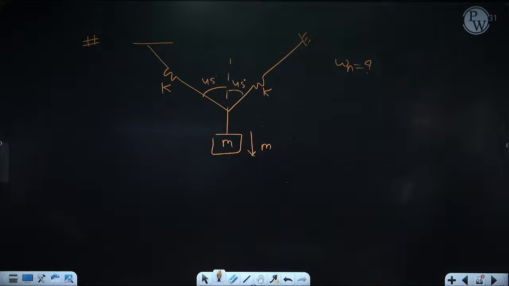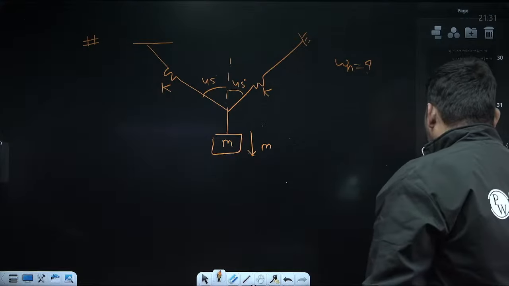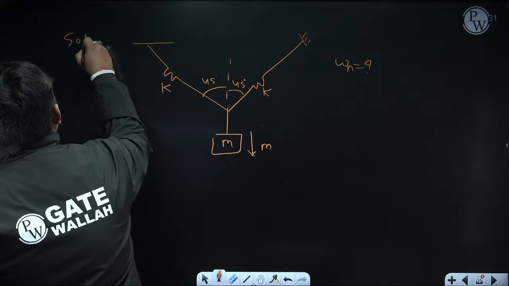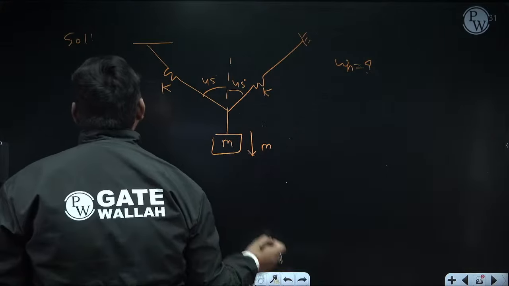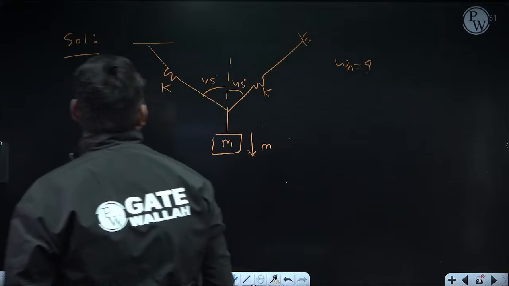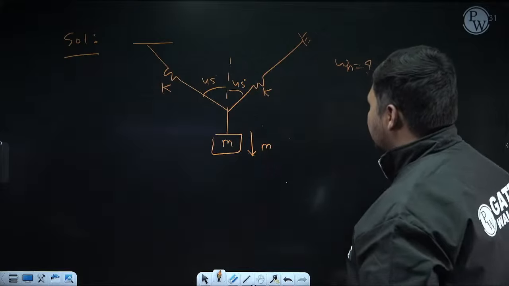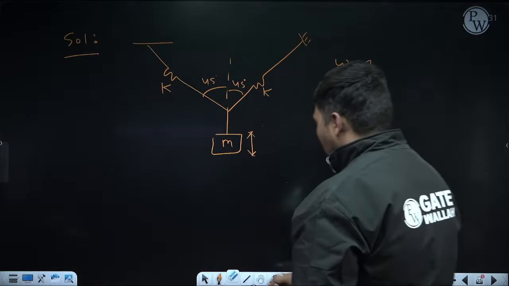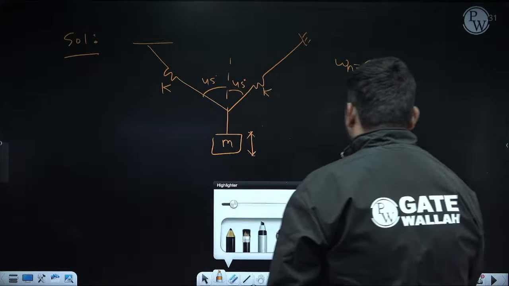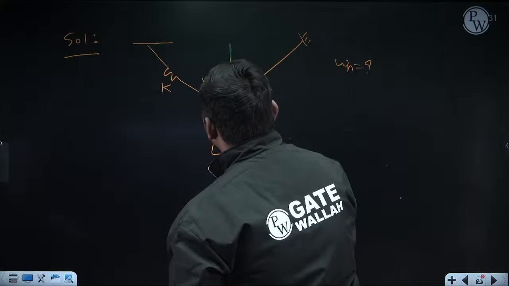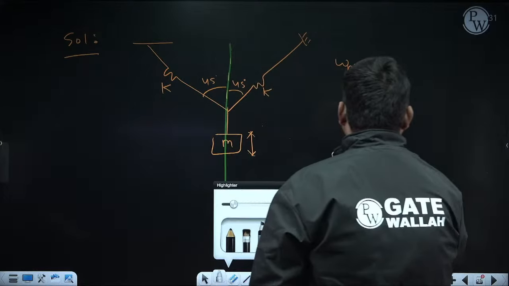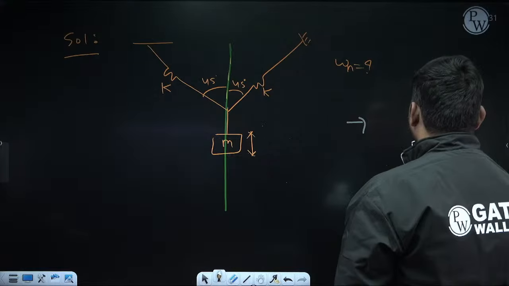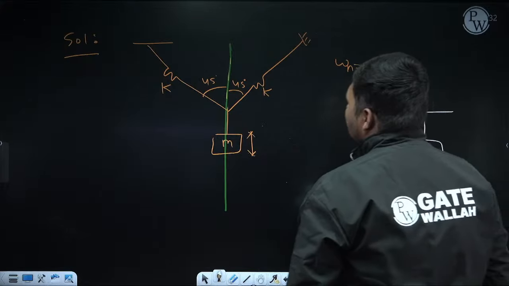So how will we calculate omega? Here I am discussing the solution. It is very simple. Here the spring is directly attached to the mass, but the problem is it is not aligned in the direction in which the mass is vibrating, because the mass is vibrating in the vertical direction, but the spring is not aligned in the vertical direction. So how will we draw the equivalent diagram? See, the mass is vibrating in this direction. So what will I do?